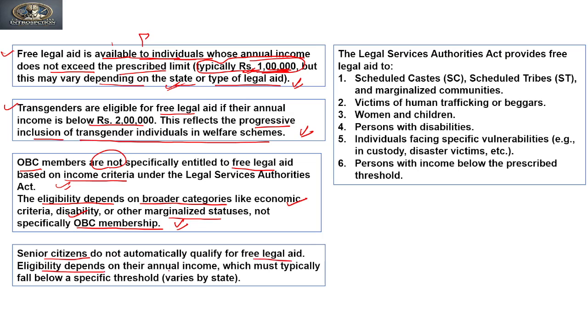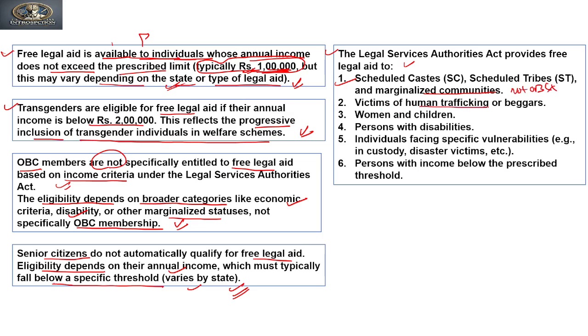Eligibility depends on their annual income, which must typically fall below a specific threshold, that is 1 lakh, and this varies from state to state. Now, the Act provides free legal aid to scheduled castes, scheduled tribes, and other marginalized communities. OBC is not mentioned under this.